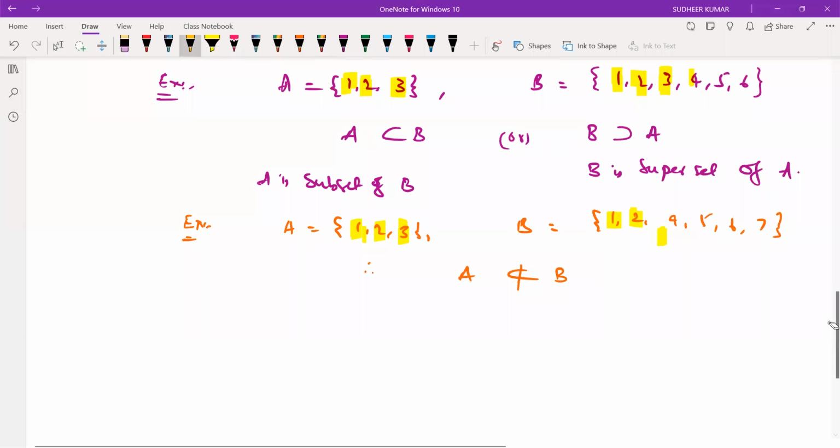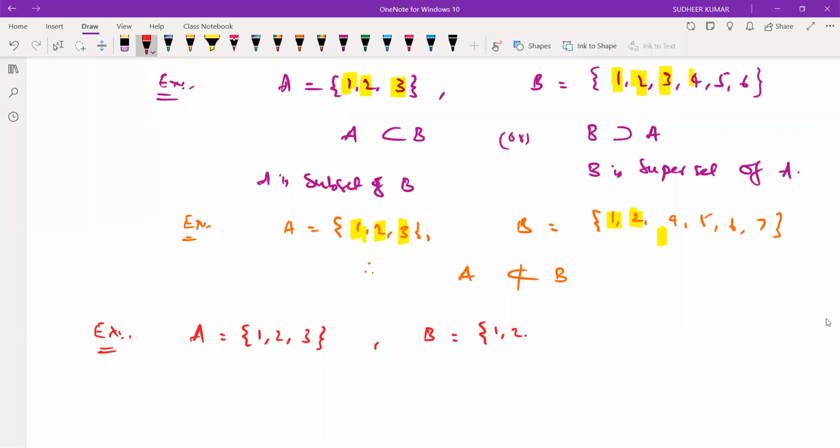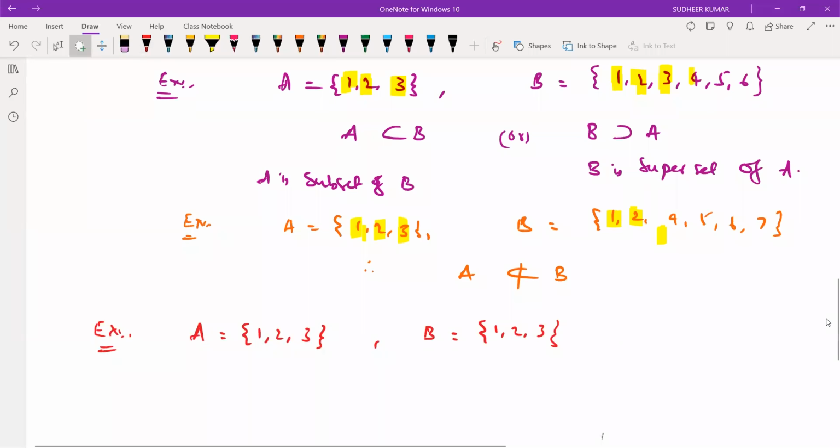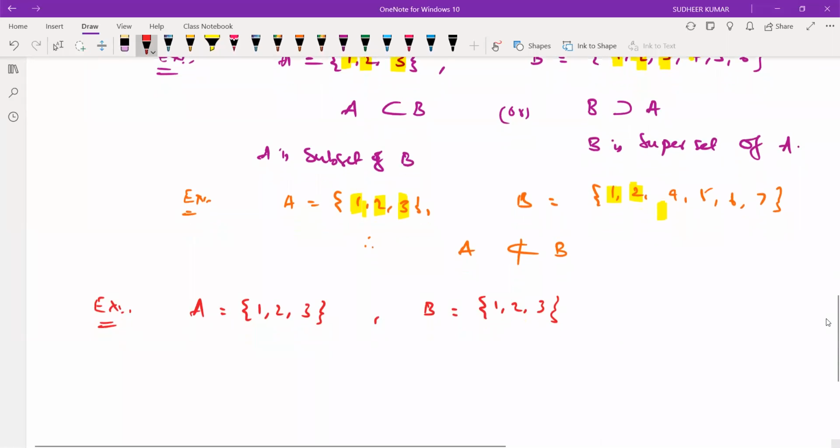Suppose, let us take an example. A is 1, 2, 3. B is also 1, 2, 3. This is what you are asking, right, ma? Yes, sir. So in this case, every element in A exists in B, right?